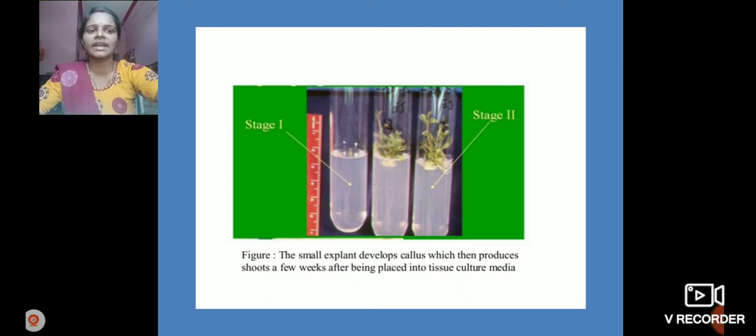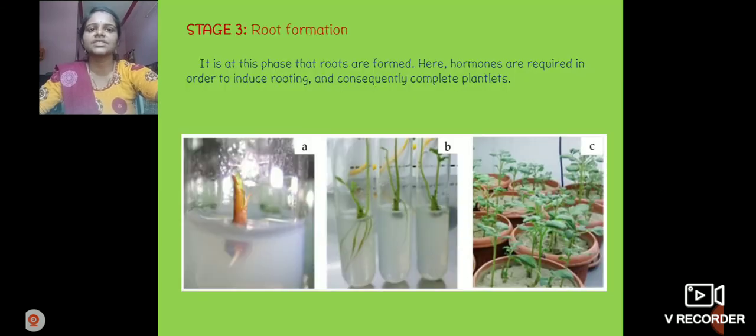The small explant develops callus, which then produces shoots a few weeks after being placed into tissue culture media. When we take it, the explant is transferred into a nutrient medium. A few weeks after incubation there, a whole plant can develop. This is the tissue culture preparation, tissue culture media. Next stage, root formation. It is at this phase that the roots are formed. Here hormones are required in order to induce roots, and consequently complete plants.